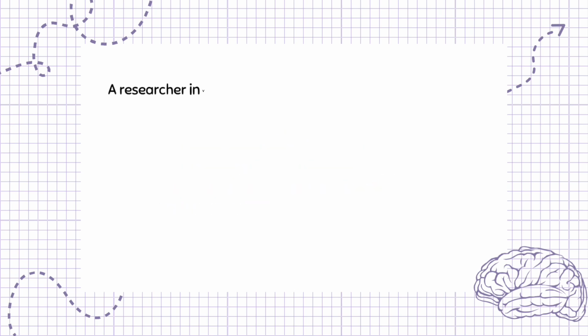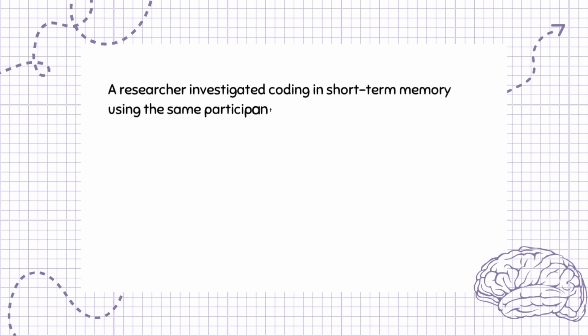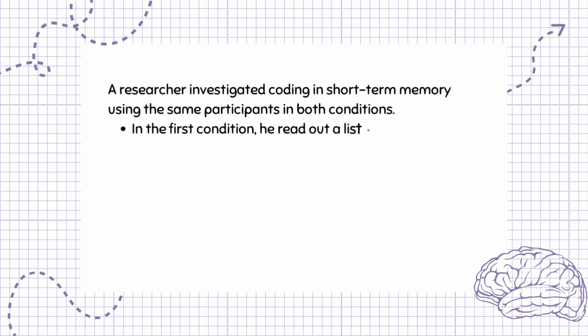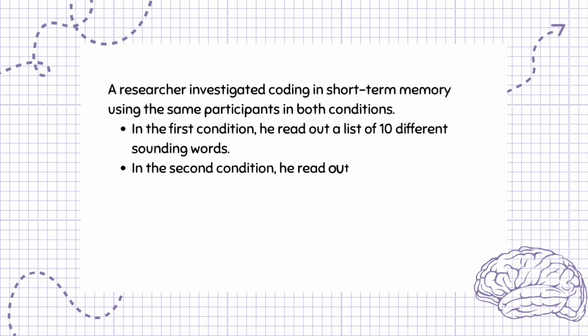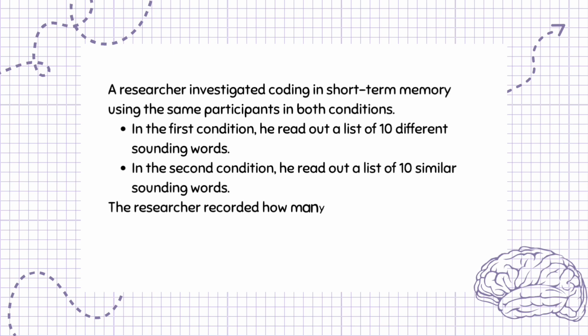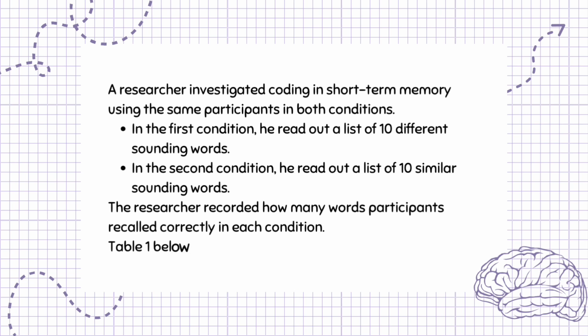A researcher investigated coding in short-term memory using the same participants in both conditions. In the first condition, he read out a list of 10 different sounding words. In the second condition, he read out a list of 10 similar sounding words. The researcher recorded how many words participants recalled correctly in each condition. Table 1 below shows the results of his study.